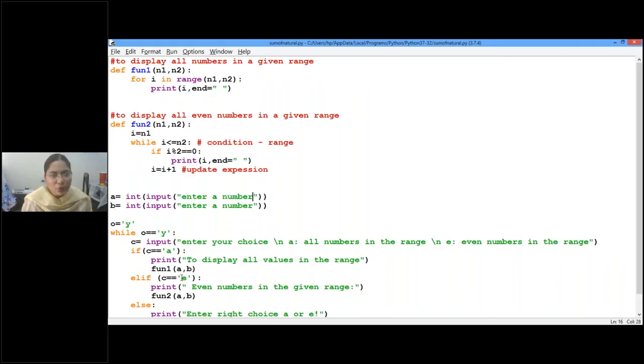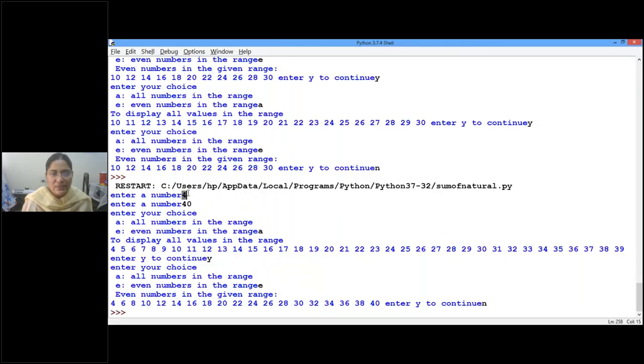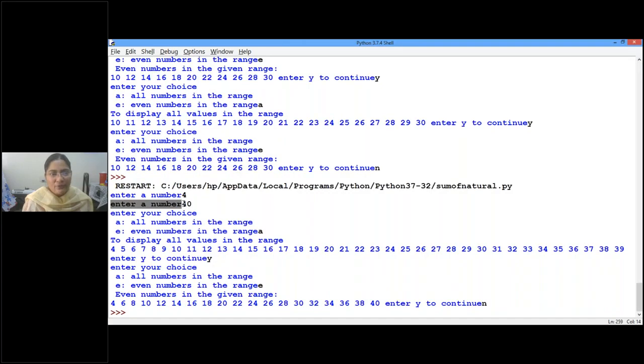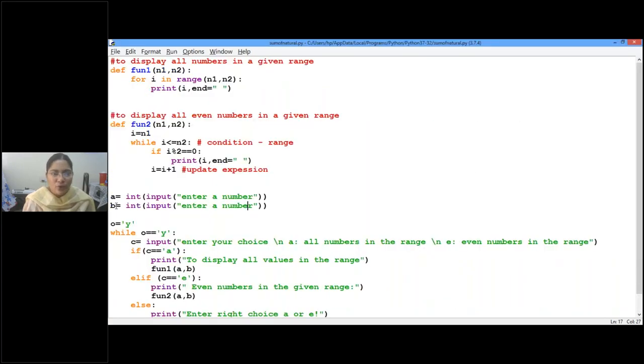The same thing has come. So now what input have you given? Here 4 is assigned to A, or A is an object referring to 4. Clear, children? Now the next value. Again, enter a number is displayed here. So you can see on the screen, enter a number again. Here I have given 40. 40 is the value referred to by object B. Clear, children? So A is an object, now A is referring to 4. B is an object which is referring to 40.